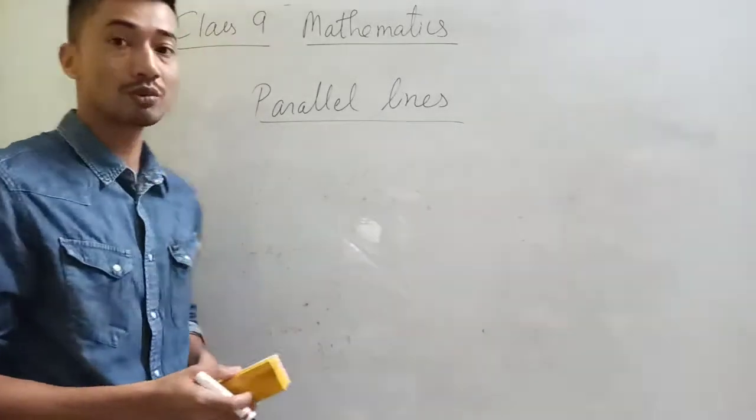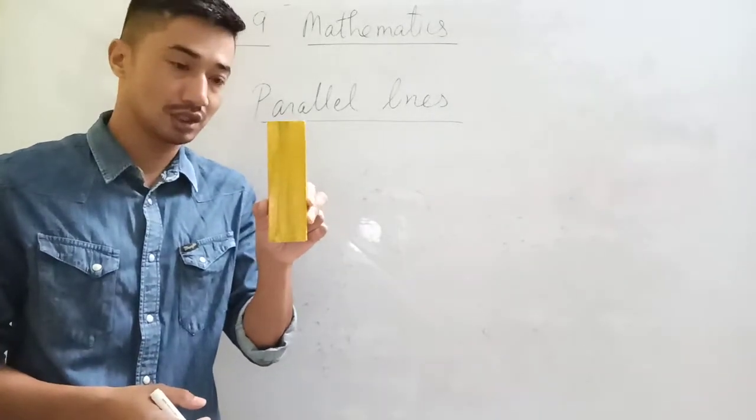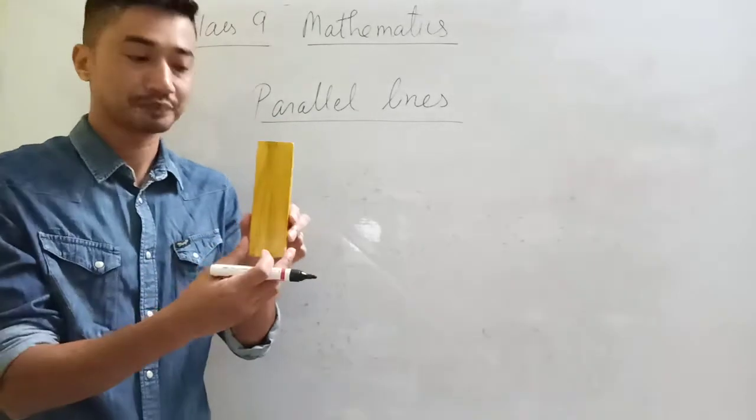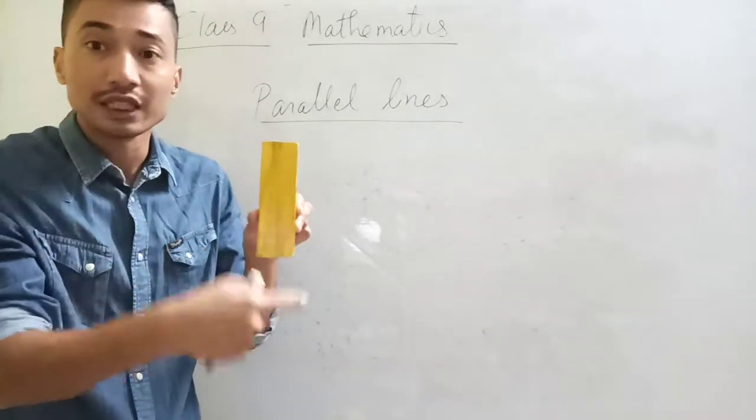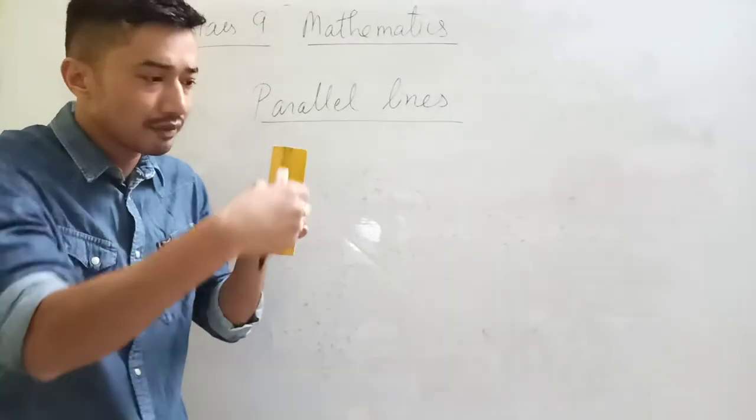So first, what are parallel lines? See this, what do we call it? Wiper, duster. You see these two edges. As we all know, these two edges are parallel. They are never going to meet, isn't it?